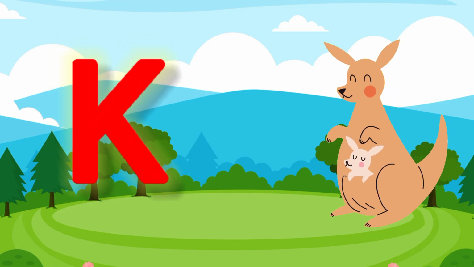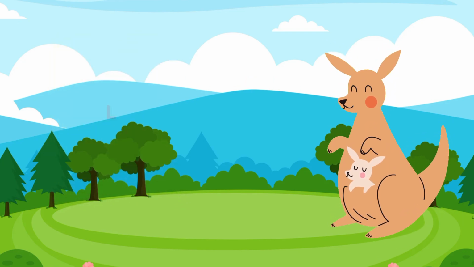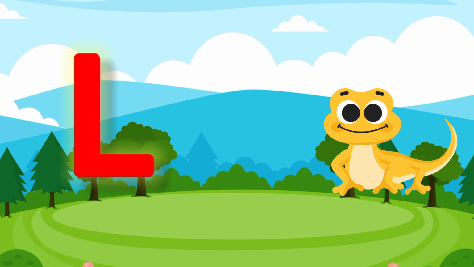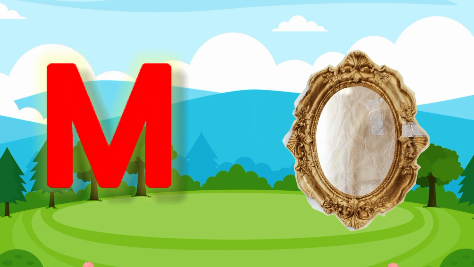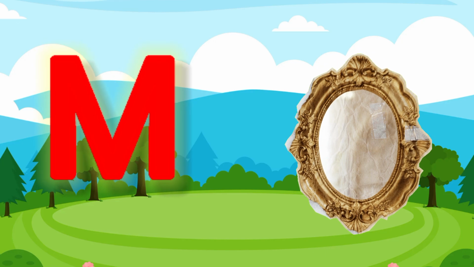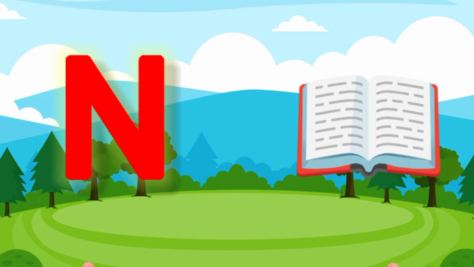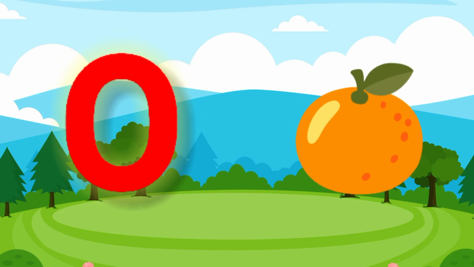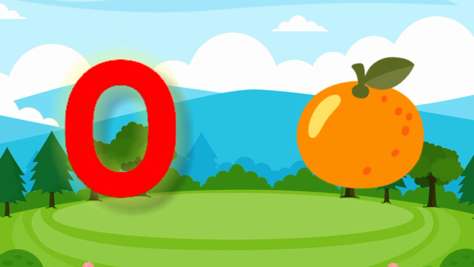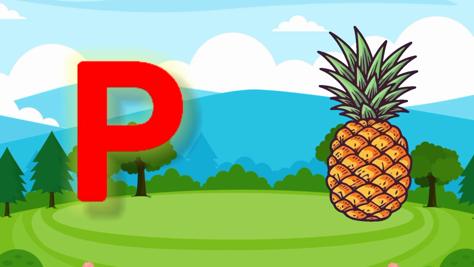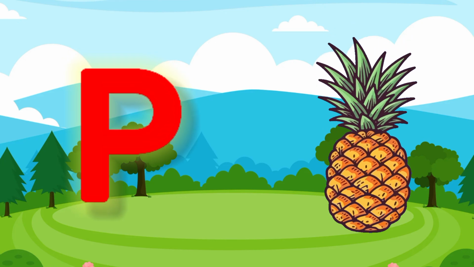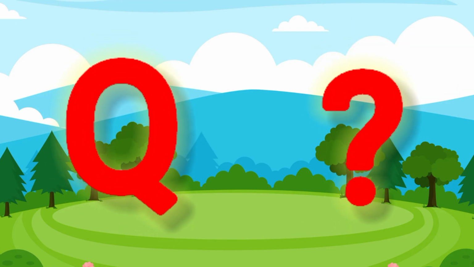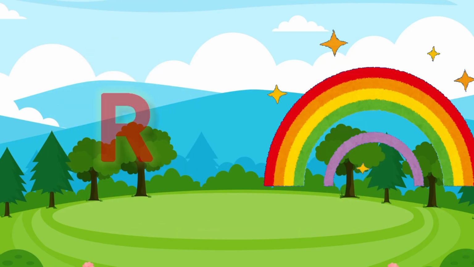K is for kangaroo. L is for lizard. M is for mirror. N is for notebook. O is for orange. P is for pineapple. Q is for question mark.